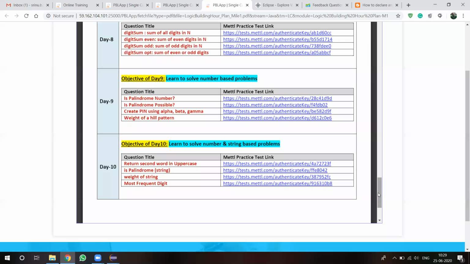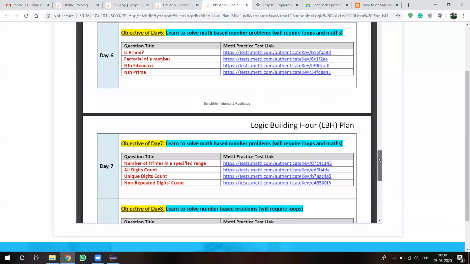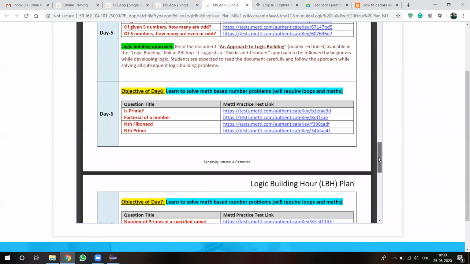Is anyone facing any problem using the Mettl platform? Once you practice, then only you will find any problem. The reason I am instructing you to practice on Mettl is that we have to write the exam using Mettl only. If you have any doubts in Mettl, ask me now. Your milestone exam will be done.